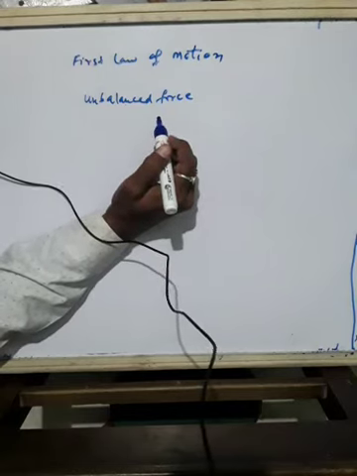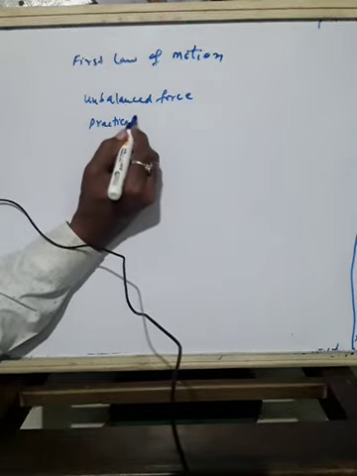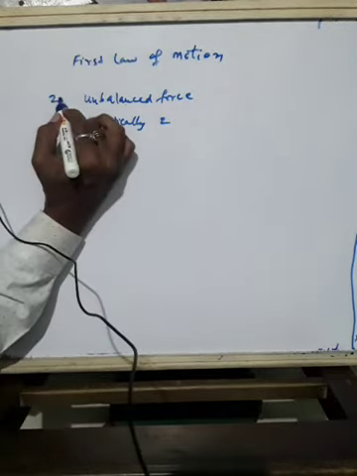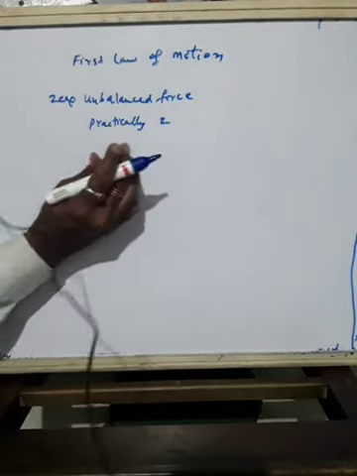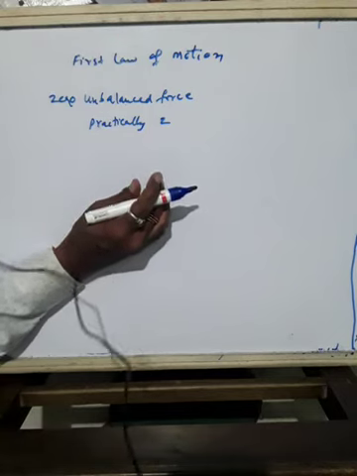In practical situations, it is difficult to achieve a zero unbalanced force. Zero unbalanced force is possible only theoretically. This is because of the presence of the frictional force acting opposite to the direction of the motion.